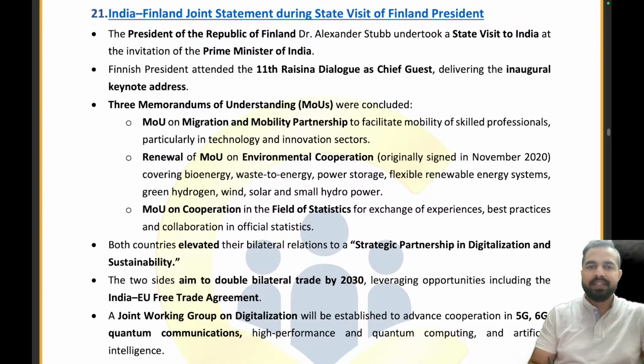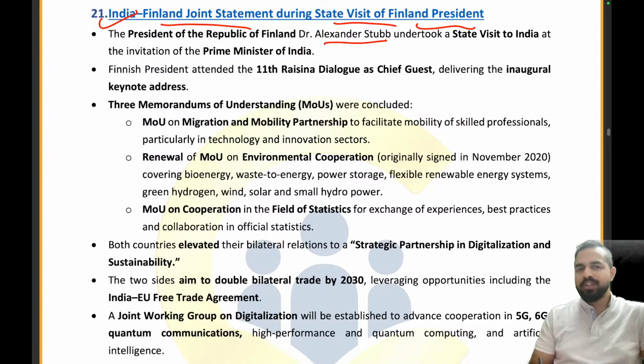India-Finland joint statement during the state visit of the Finland President. You all know that Finland President Alexander Stubb was the chief guest of the Raisina Dialogue which was held in New Delhi, right? And during which we have signed 3 MOUs.